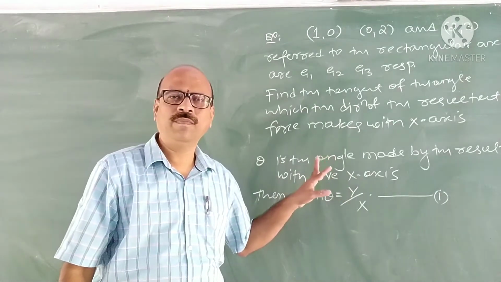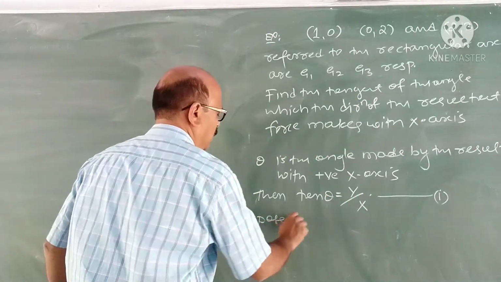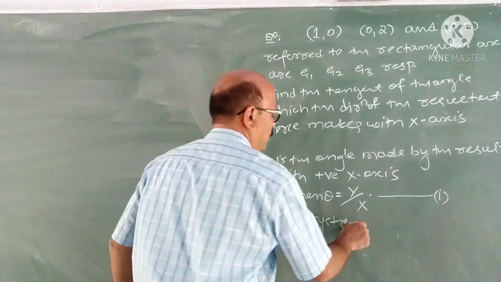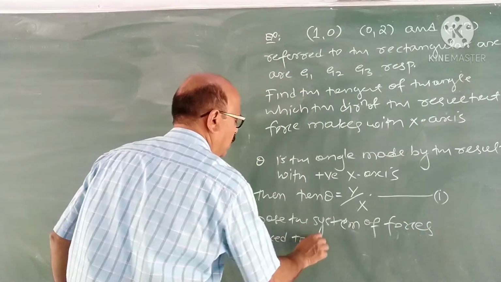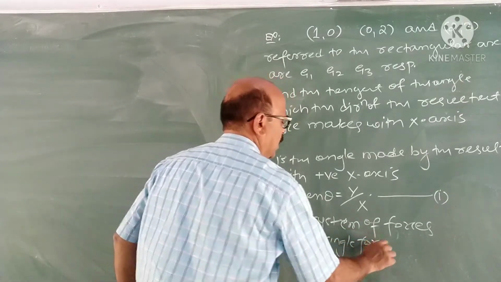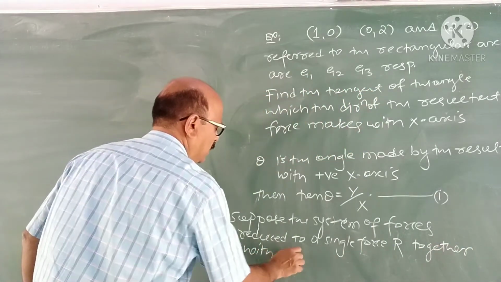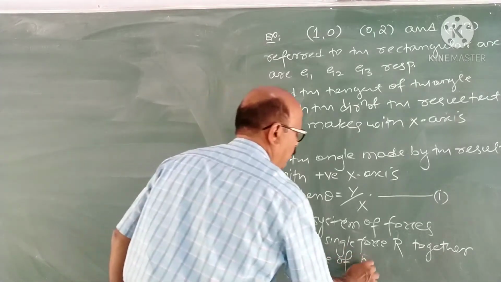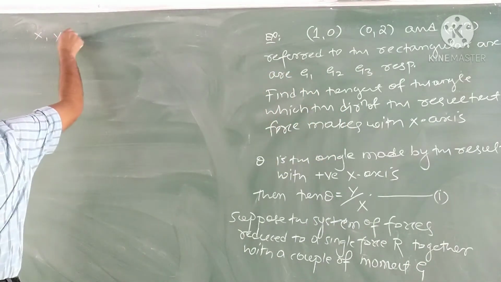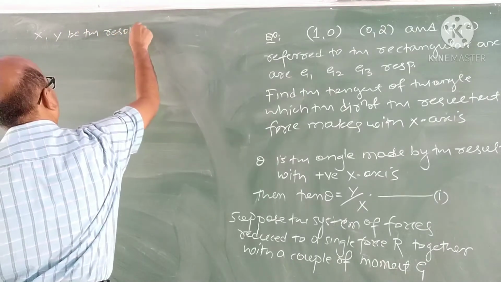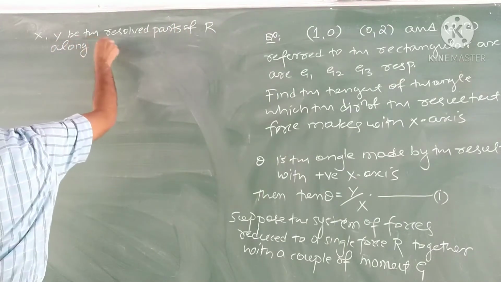So, what you have to find out now? X and Y. Suppose the system of forces is reduced to a single force capital R together with a couple of moment G. Capital X and Y be the resolved parts of R along X and Y axis.